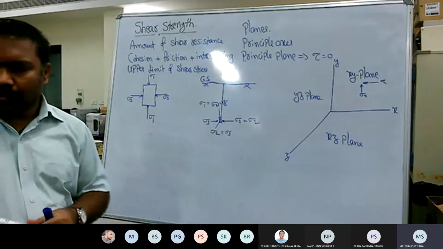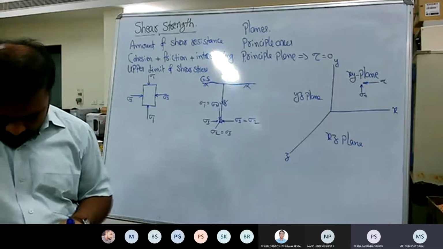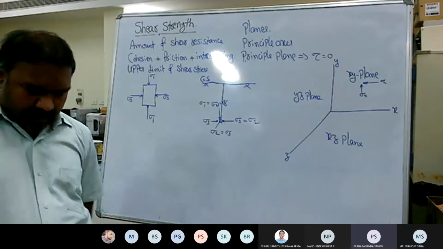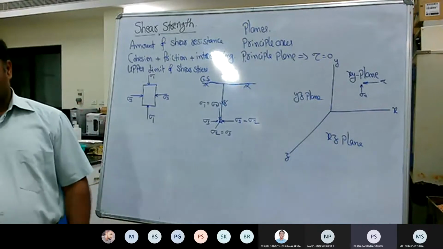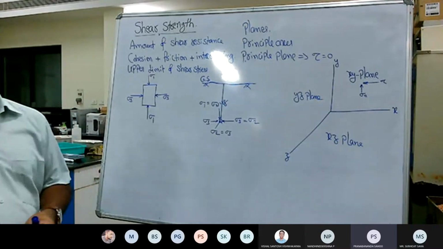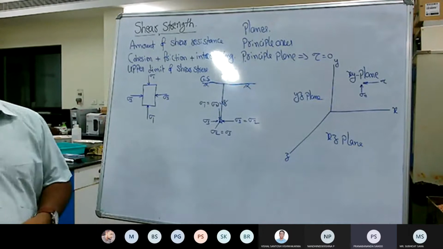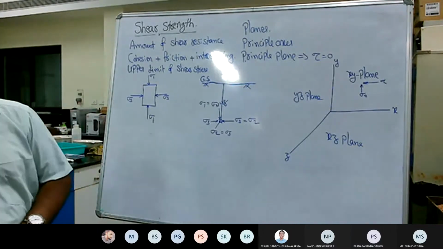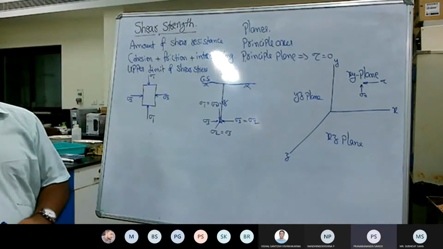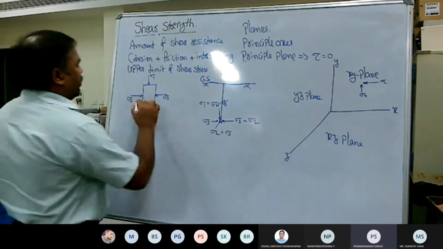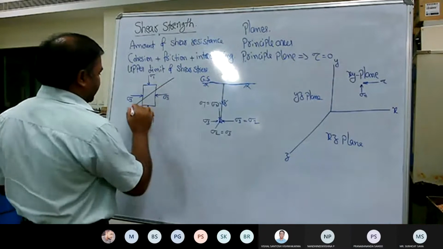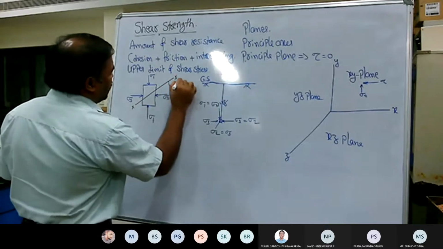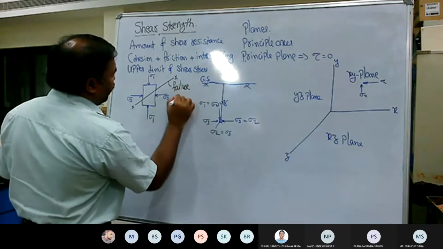Others? Sir, as we have taken sigma 1 as maximum and sigma 3 as the minimum principal stress, it will be 45 degrees to the maximum principal plane. Okay, very good. But is it inclined, vertical or horizontal? 45 to the maximum principal plane. Okay, so you mean to say it is inclined. So this is the failure plane.